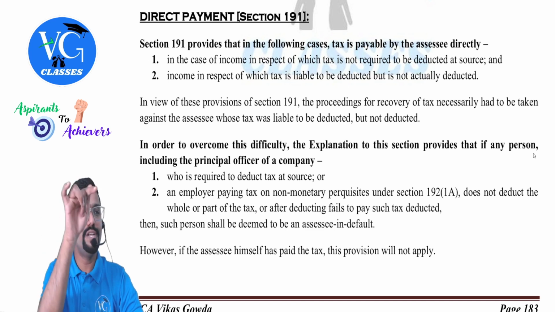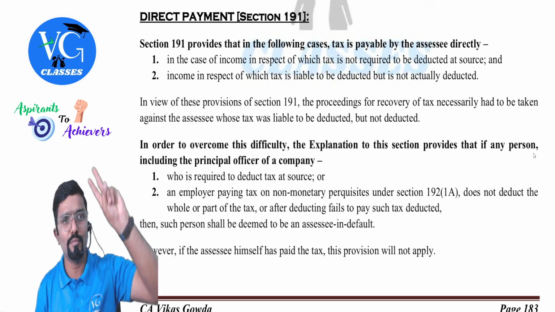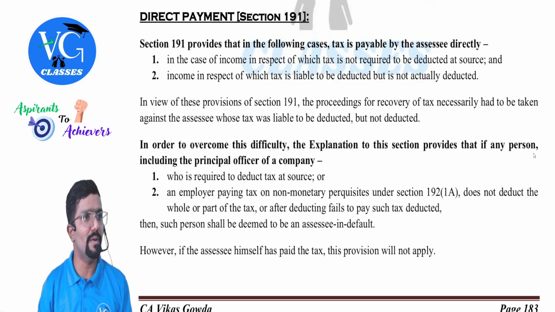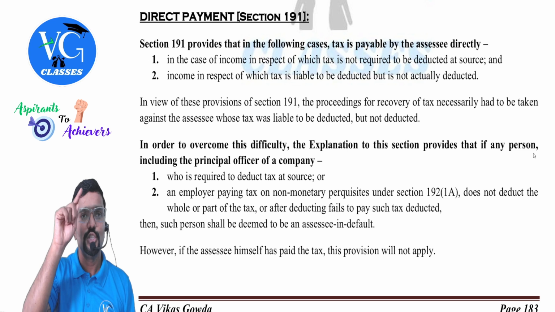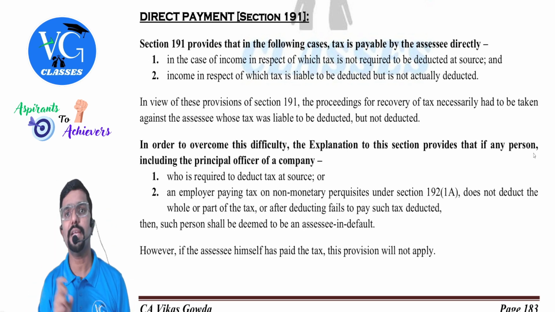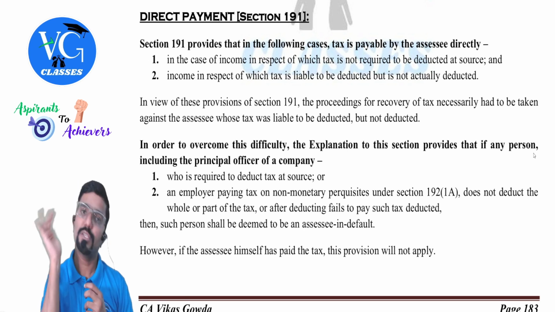Now, is it your duty to disclose that and pay the tax on it? Yes. Hope you understood. I repeat both the cases. You earned 5 lakh on which TDS is not at all applicable, but it is taxable. Should you disclose that income and pay tax? Yes, by yourself.